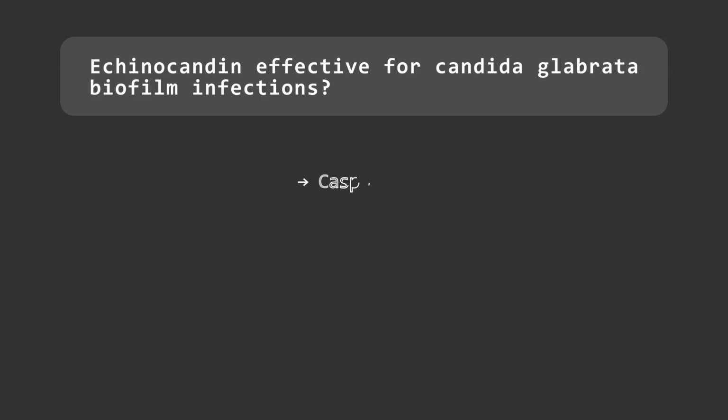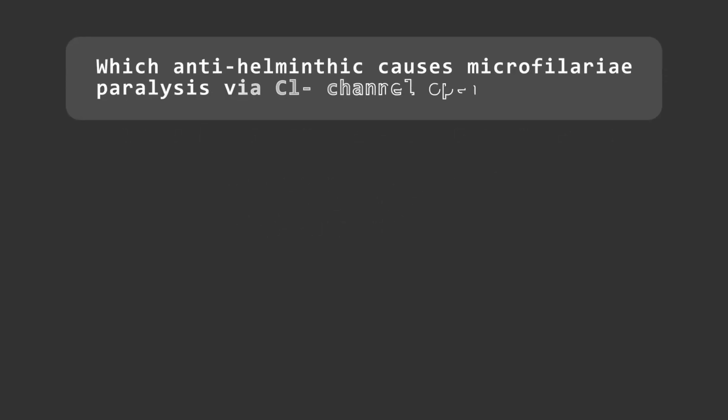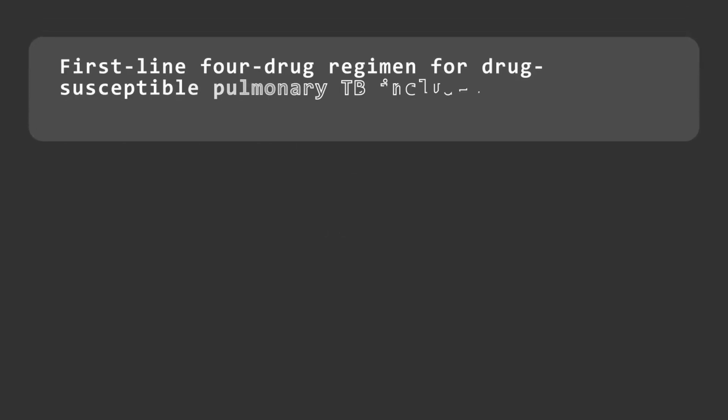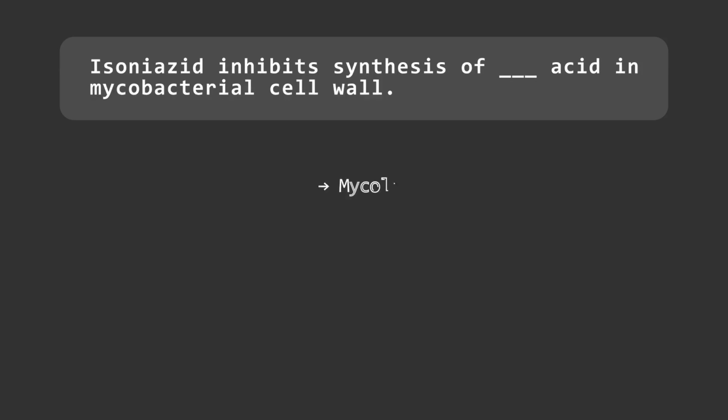Echinocandin effective for Candida glabrata biofilm infections? Caspofungin. DOC for Enterobius vermicularis, pinworm? Albendazole, single dose. Which anthelminthic causes microfilarial paralysis via chloride channel opening? Ivermectin. Praziquantel acts by increasing permeability to which ion in trematodes? Calcium. First-line 4-drug regimen for drug-susceptible pulmonary TB includes INH, rifampicin, pyrazinamide, ethambutol. Isoniazid inhibits synthesis of which acid in the mycobacterial cell wall? Mycolic acid.